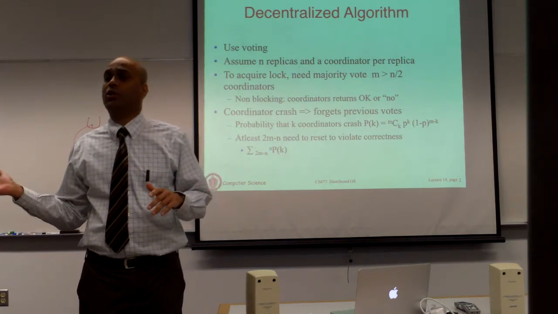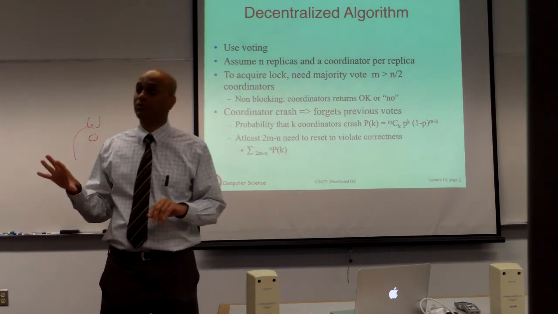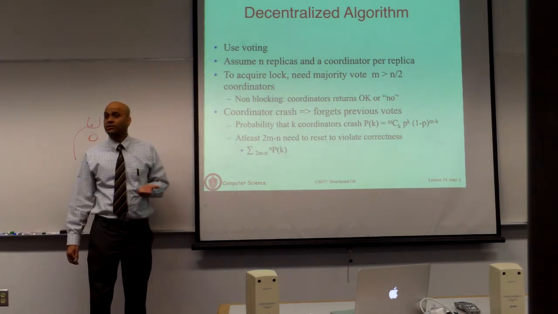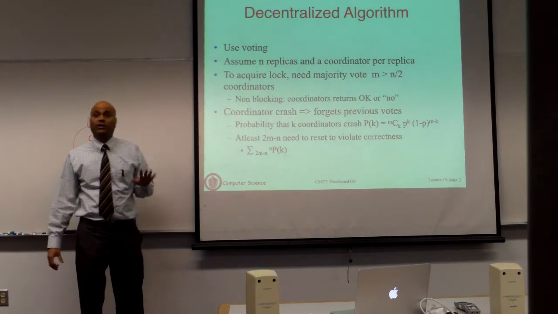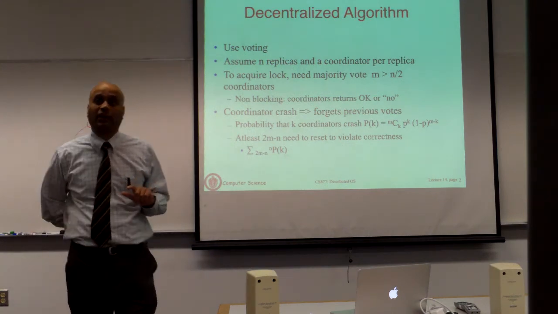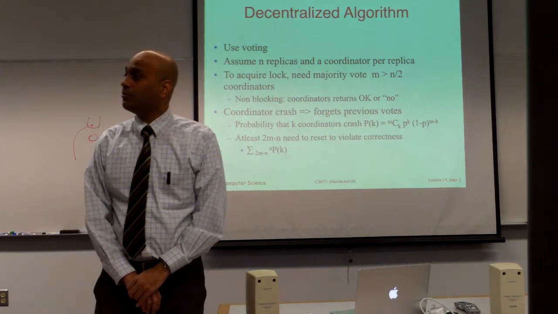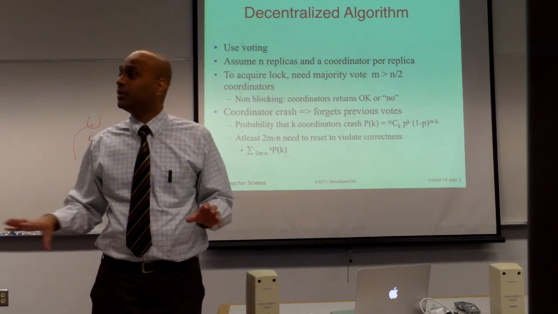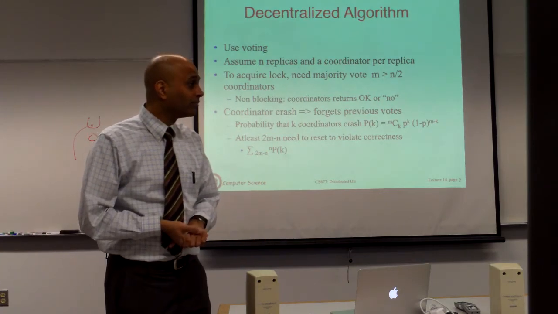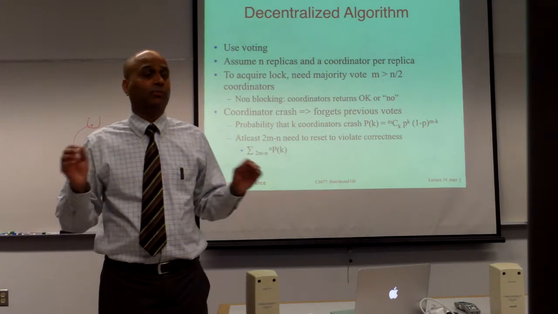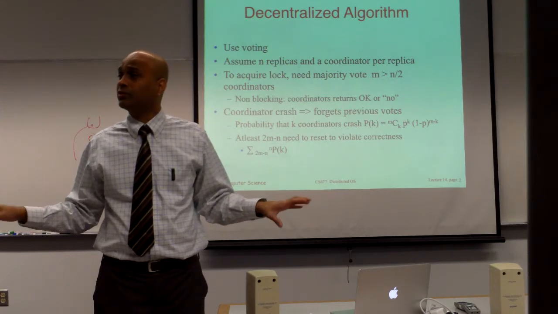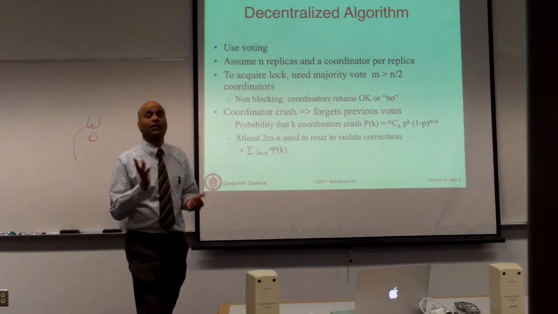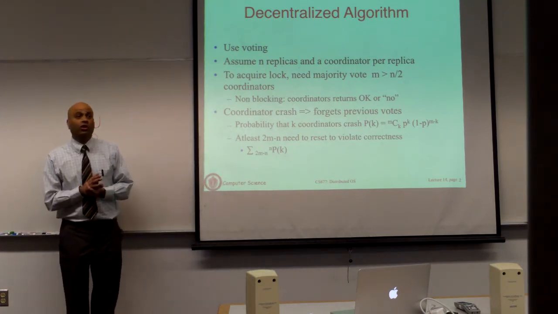Now in this case, if the coordinator crashes, you can essentially ignore whatever you learned, because there are other coordinator threads in other processes which are still going to give you a majority. If more than half the processes crash, obviously the technique is not going to work. But there is no single point of failure. If one process crashes, it doesn't prevent others from making progress, because there is a coordinator thread in each process that's keeping track of what is going on. So you essentially take the centralized approach and implement it in each process, and all processes vote based on whatever the coordinator thread within that process says should be done whenever a new lock request comes.